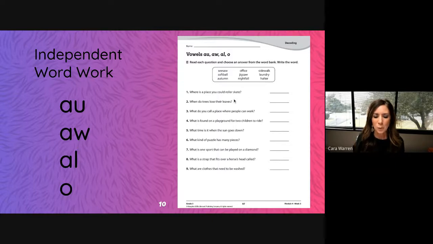All right, so you will read your word bank words again to yourself today. Read each question, find your answer, and remember to go over your work with a partner. Reread your words, your questions and answers with a partner before you submit your work today. Remember those vowels, A-U, A-W, A-L, and O. They make that aw sound.